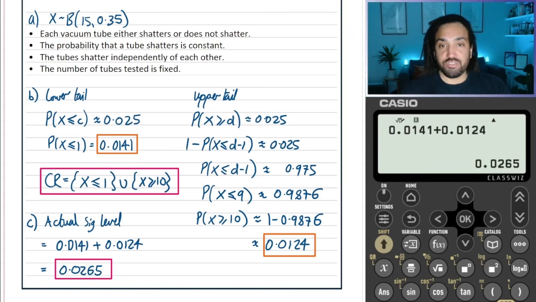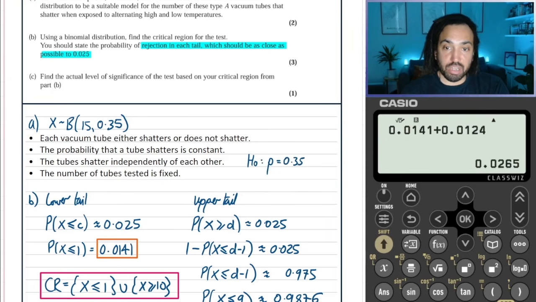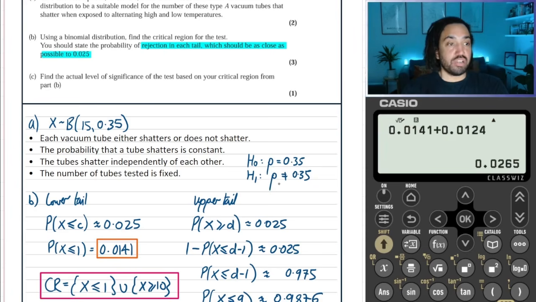And actually, just as a final note, because I know I might get asked this in the question, it doesn't actually ask us to do the test. So I didn't write that H0: the probability is equal to 0.35, and therefore H1: the probability, because it's a two-tailed test, is not equal to 0.35. So those are the hypotheses of the test, which you would need to state if you were doing the test. It doesn't actually ask us to do the test.